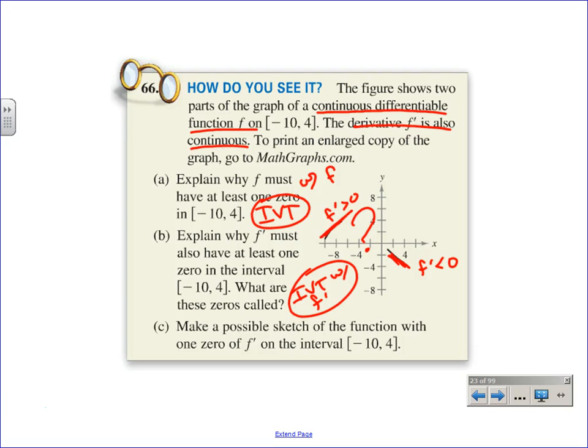And then letter C says, make a possible sketch of the function. Let's not worry about that right now. That's messy. I don't like that one. It's very imprecise.